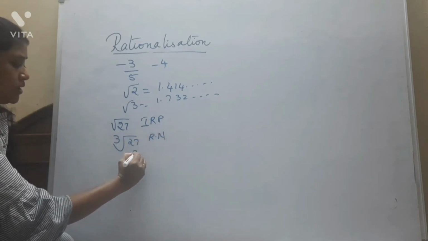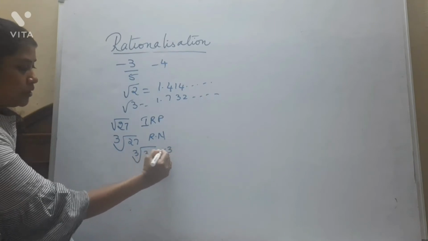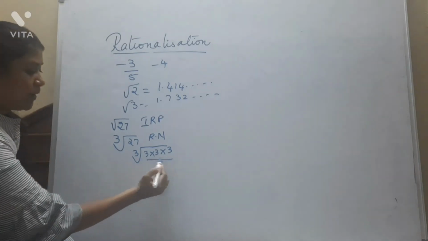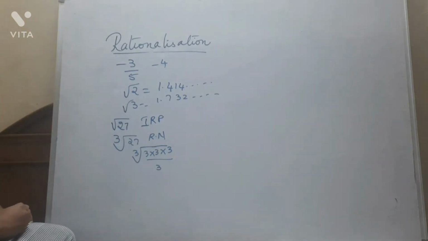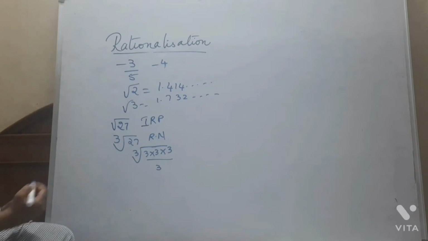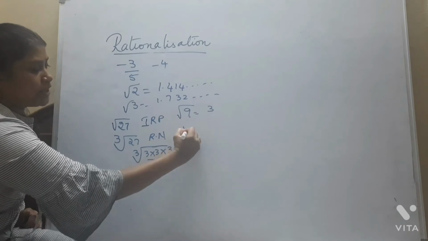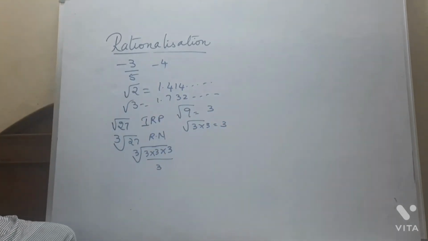Why? Because 27 can be expressed as the cube of 3. Is it not? That's why one triplet will be considered as 1, 3. Right guys? So just like that, even the square root of 9 is 3, because 9 can be expressed as 3 into 3. Right guys? So we all know them, because we have learned them in our earlier classes.